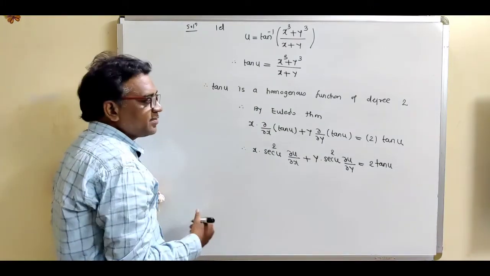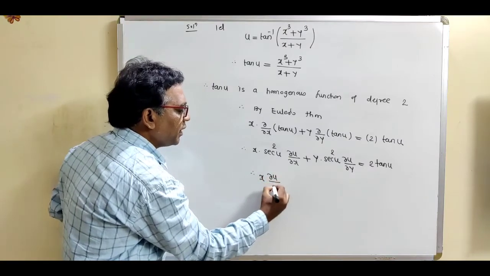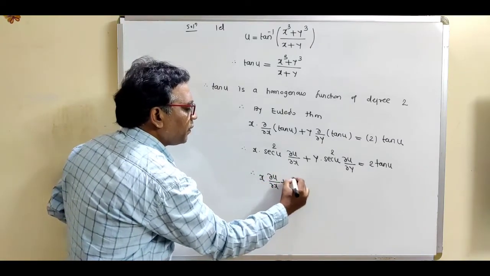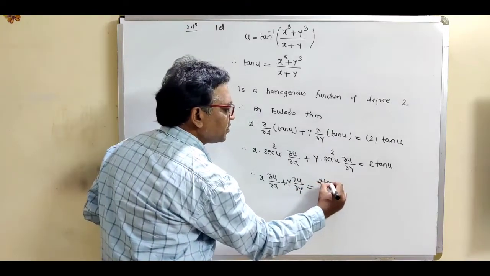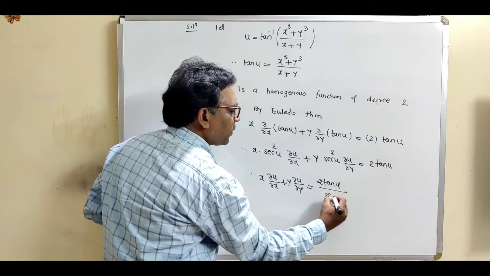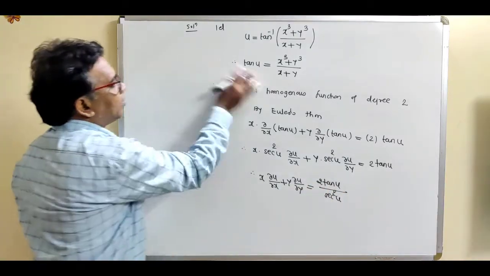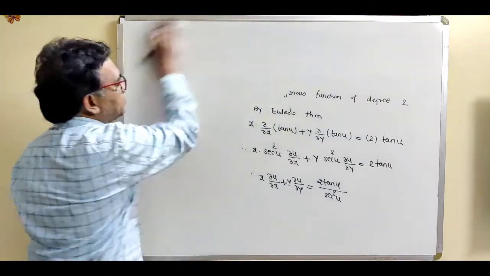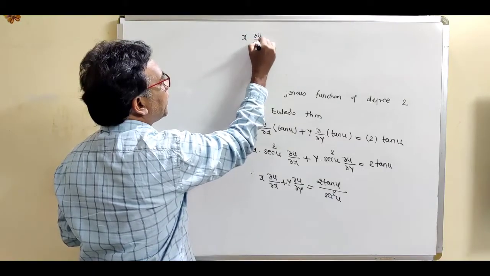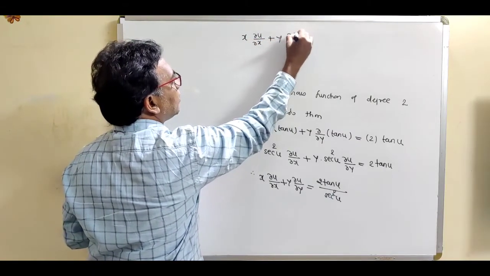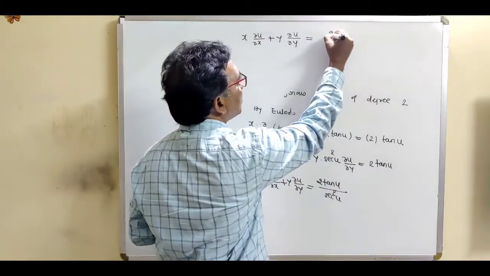Now divide throughout by sec square u. So this is x into del u by del x plus y into del u by del y is equal to 2 tan u divided by sec square u. Now simplify this. So this is x into del u by del x plus y into del u by del y is equal to 2.